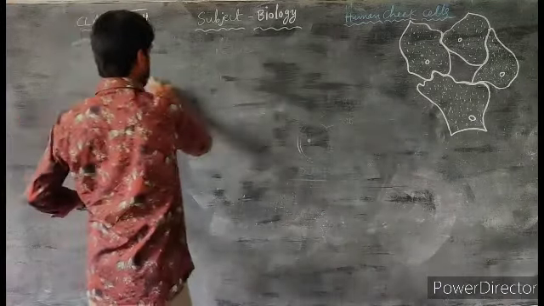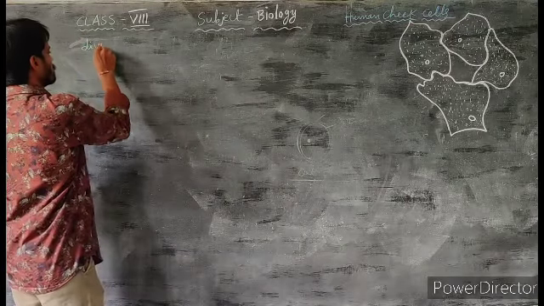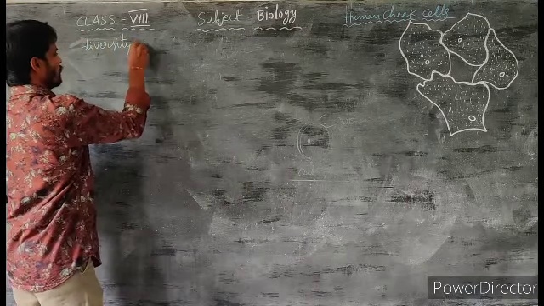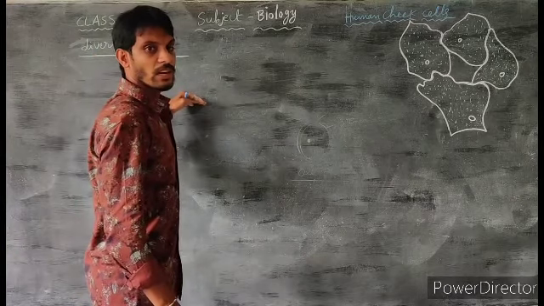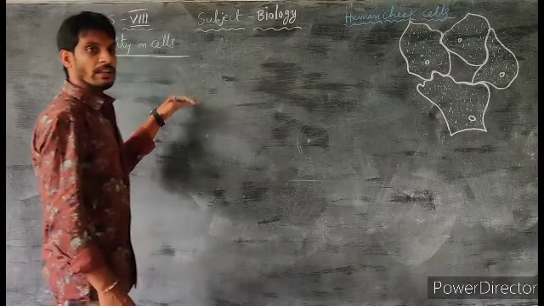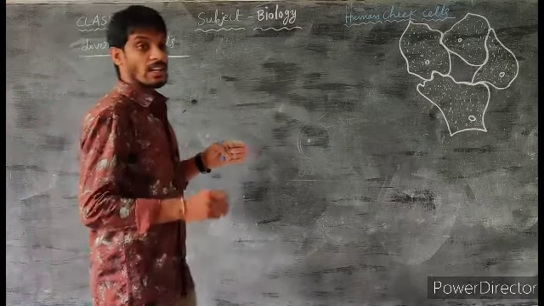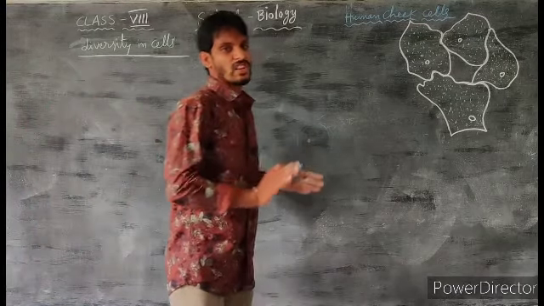Okay. Next we are discussing diversity in cells. Millions of organisms are present on the earth, but they are not the same size and shape.